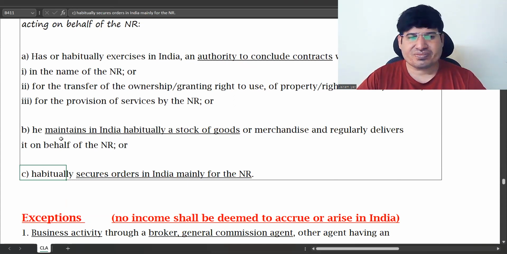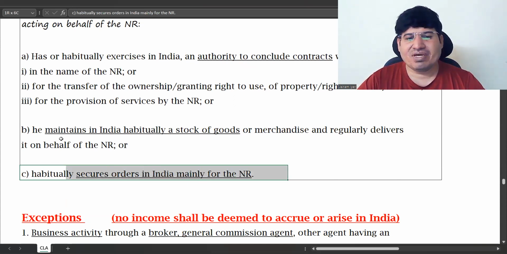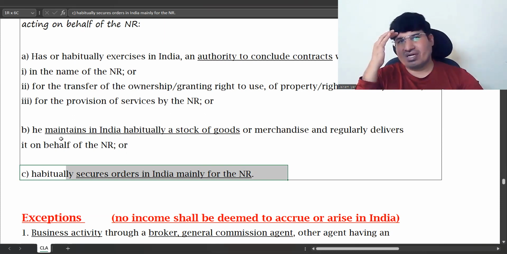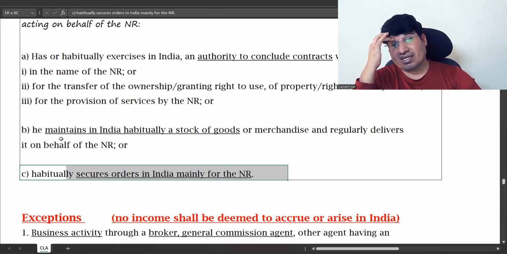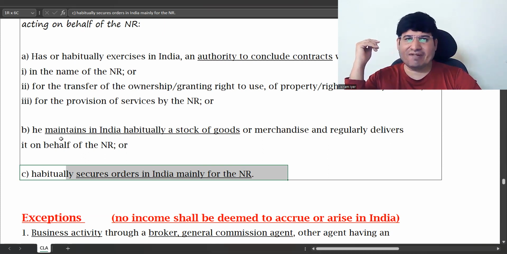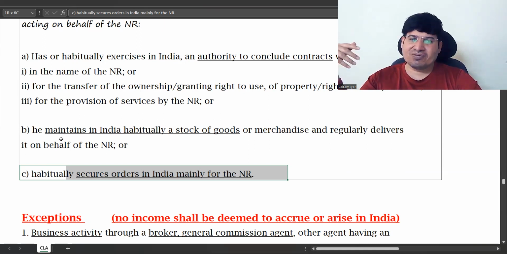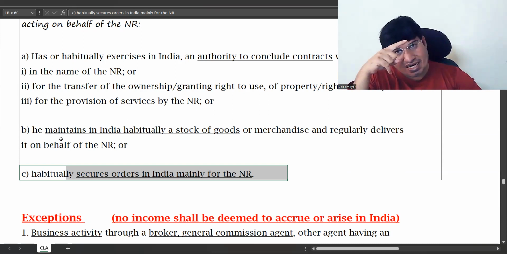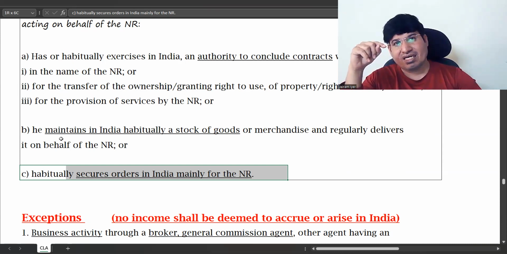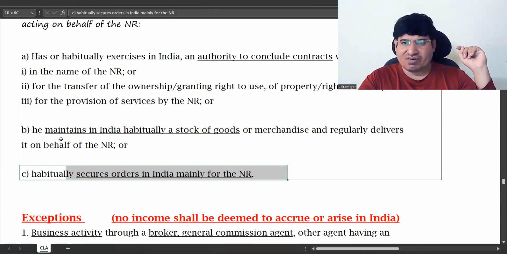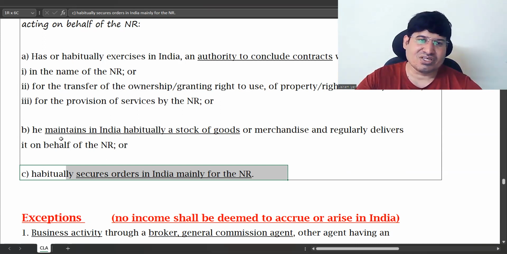Last one is securing orders in India, mainly for the NR. That non-resident is an author. He has an agent in India, who is regularly here, finding people who want to buy those books and securing orders for him. Those people will pay directly to that person outside India, and he will send the books from there. This person will not do anything else, but he is getting orders for him. That is business connection.